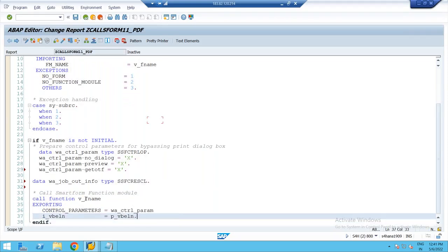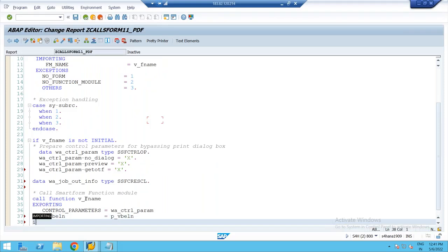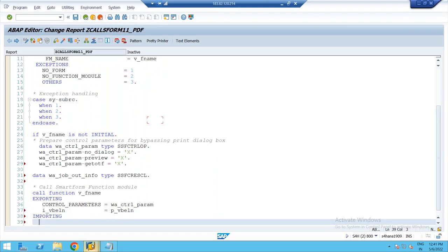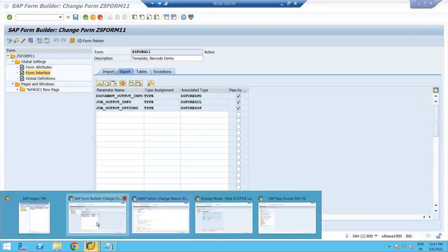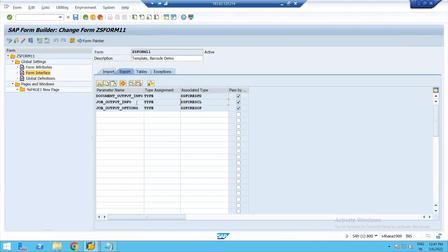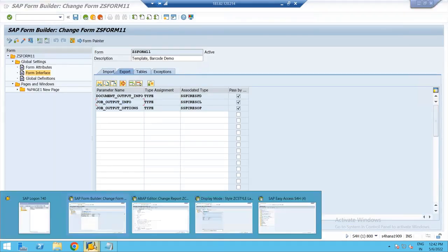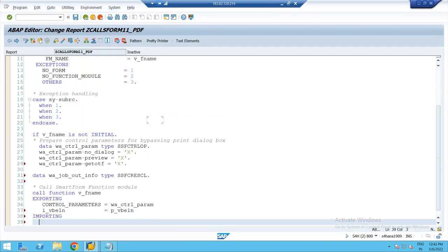Here while calling, what you have to do? Export becomes import. So what is the parameter I need to import? This is the parameter, export parameter job_output_info. I'm receiving it equal to the parameter W_job_out_info. That's it.